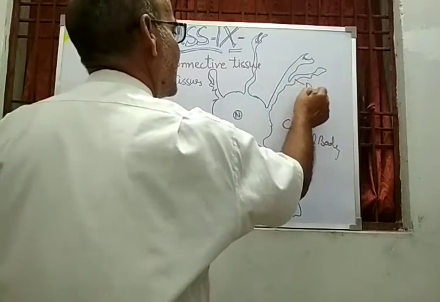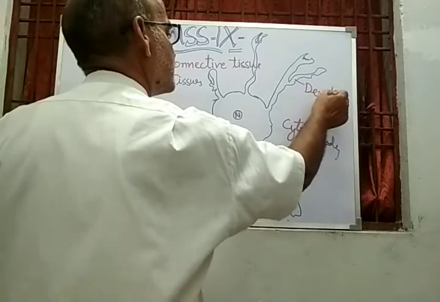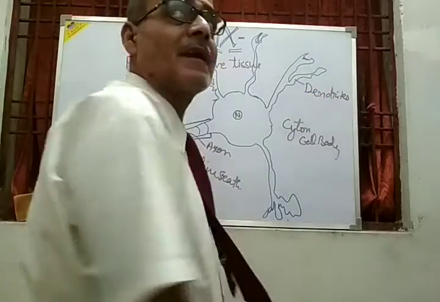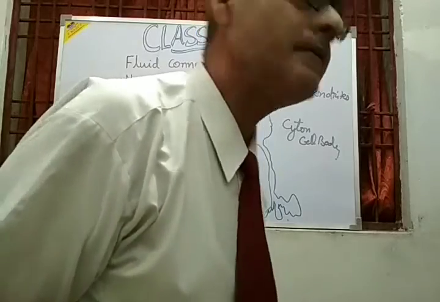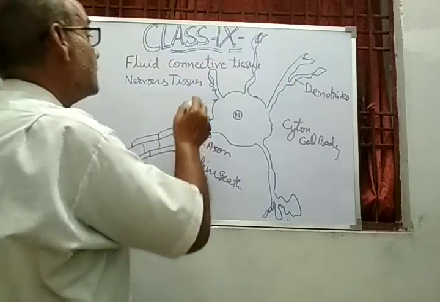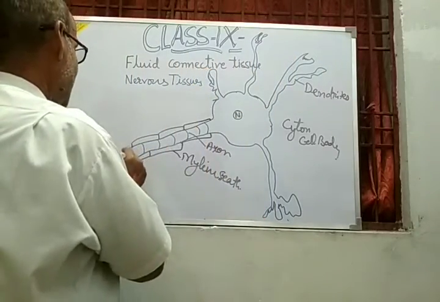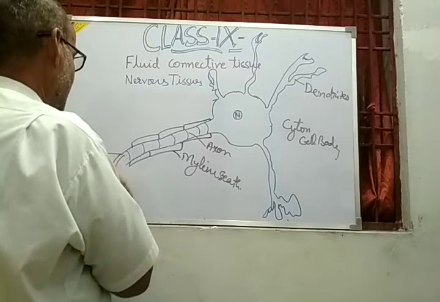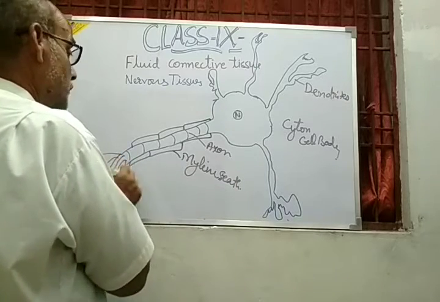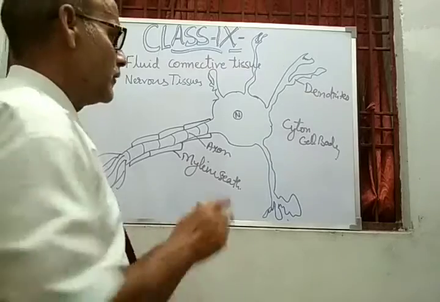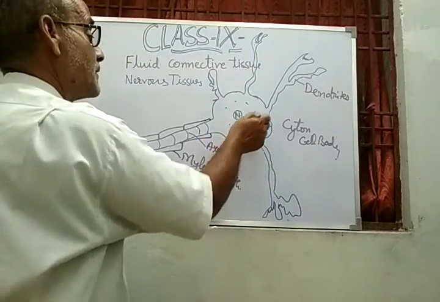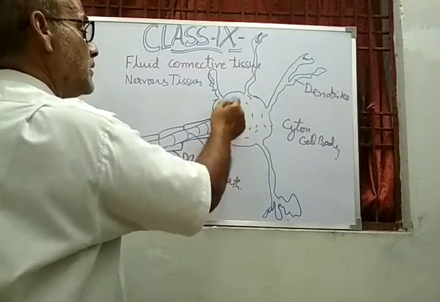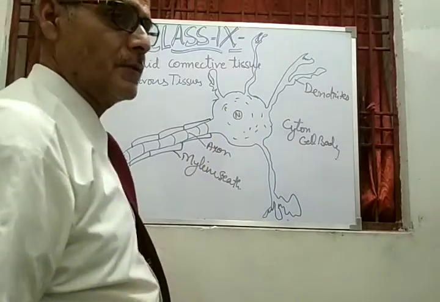These are dendrites, and these are the nerve endings. So dear student, this is cytoplasm inside it. This is the unit cell of the nervous system.